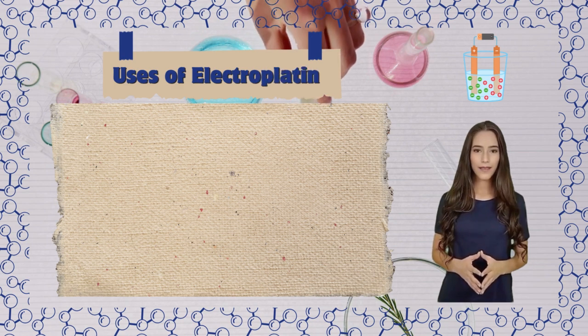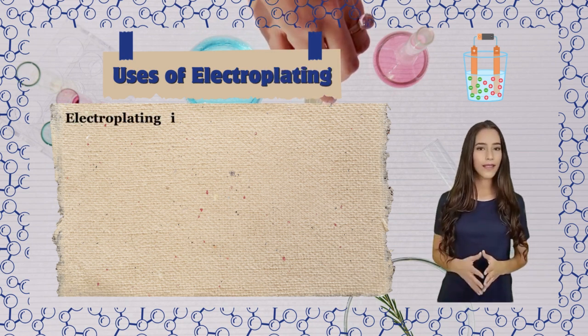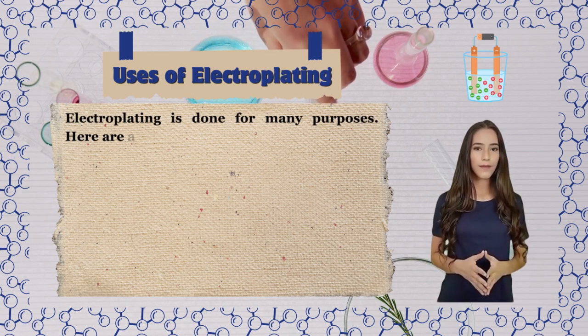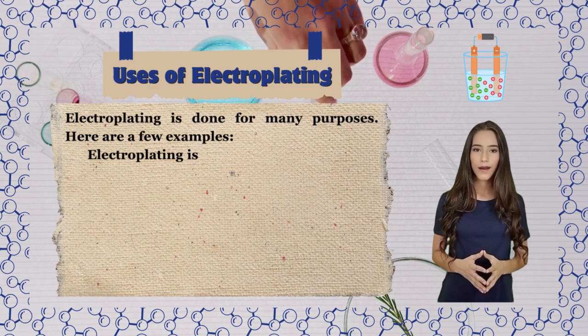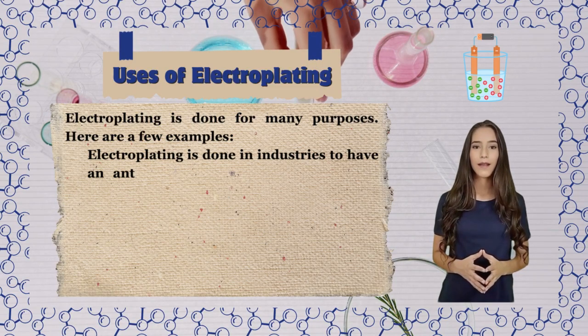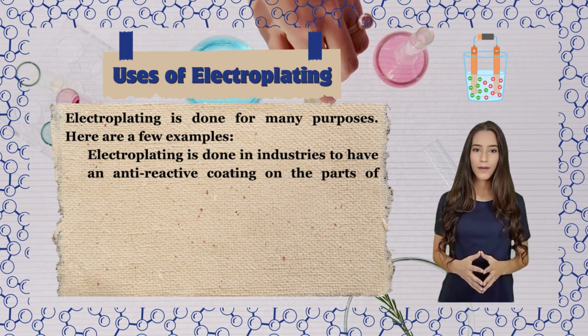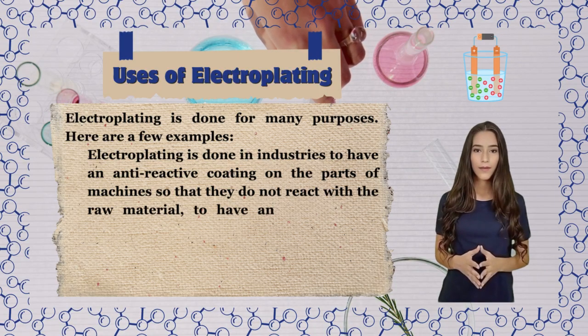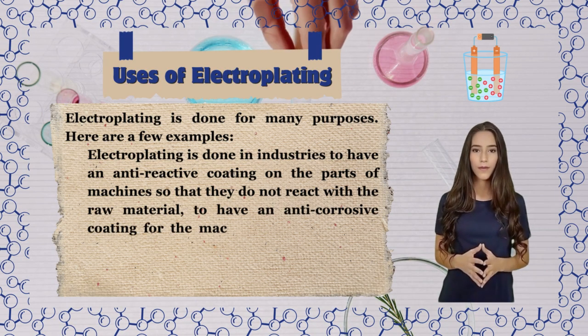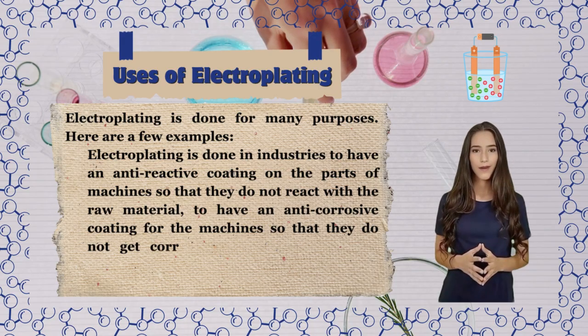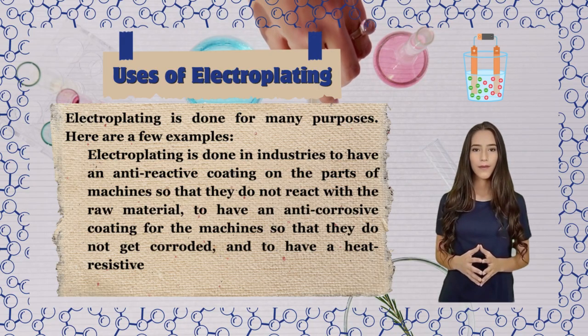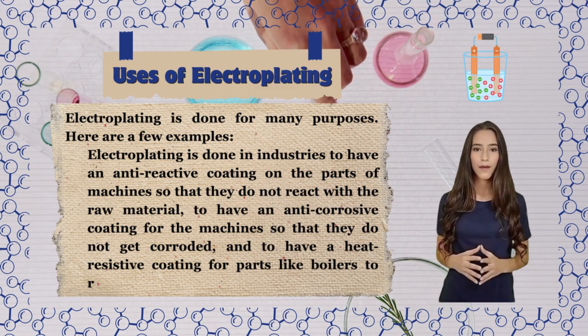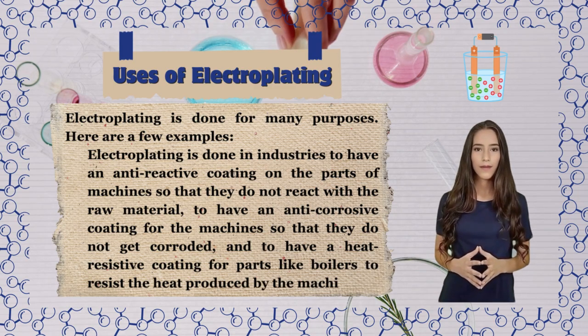Uses of electroplating. Electroplating is done for many purposes. Here are a few examples. Electroplating is done in industries to have an anti-reactive coating on the parts of machines so that they do not react with the raw material, to have an anti-corrosive coating for the machines so that they do not get corroded, and to have a heat-resistive coating for parts like boilers to resist the heat produced by the machinery.